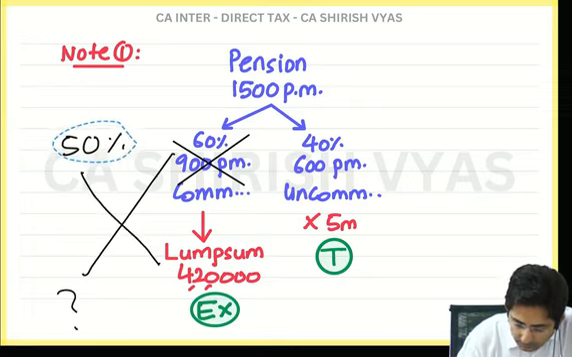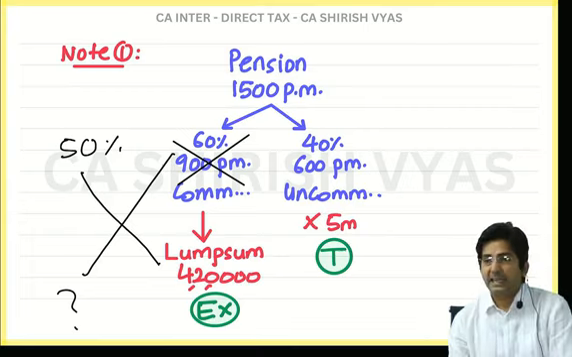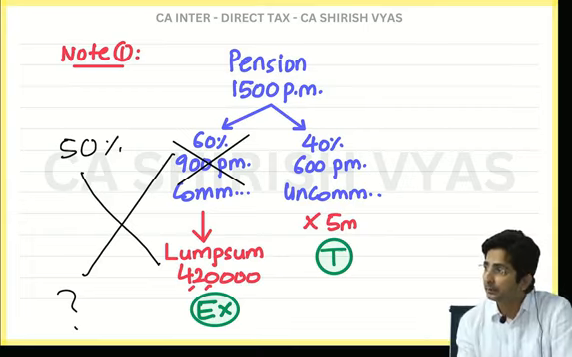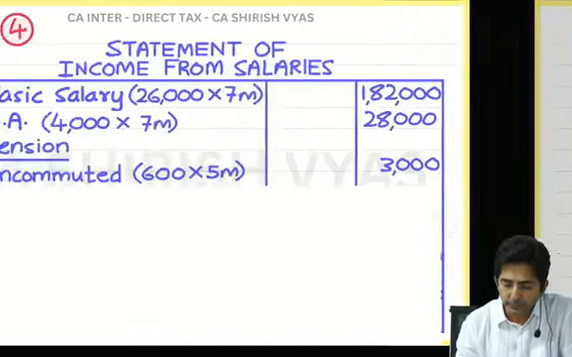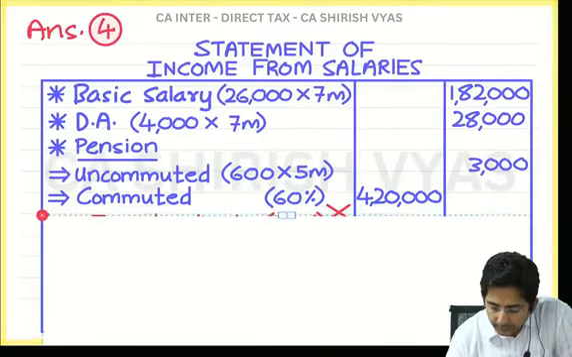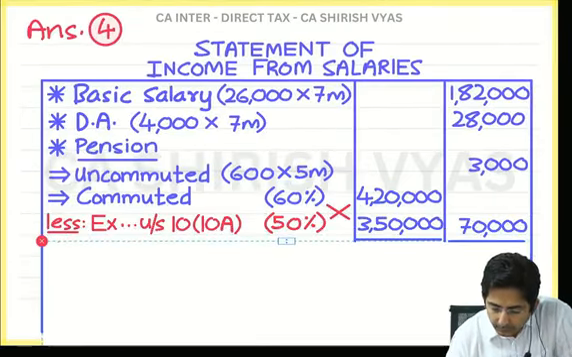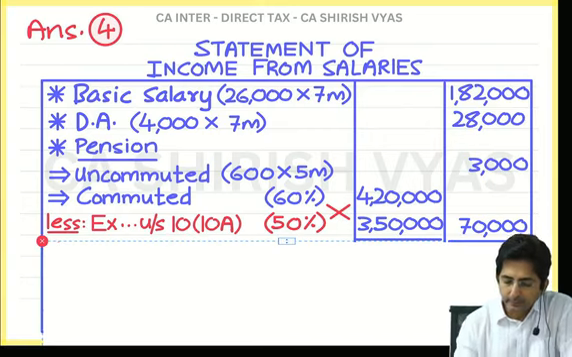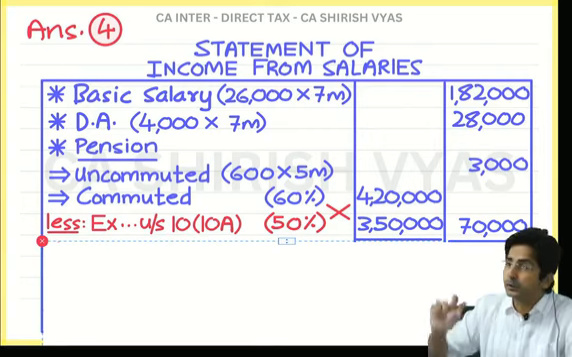So what is the answer? 3,50,000. So that will be exempt. Okay, so see here what I have done. Read the presentation. In this statement only you should show cross multiplication.